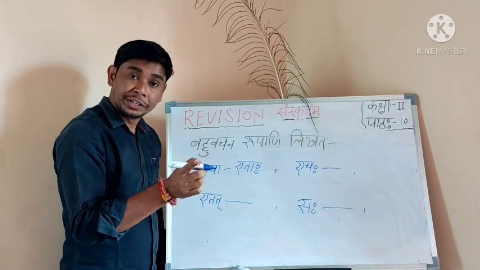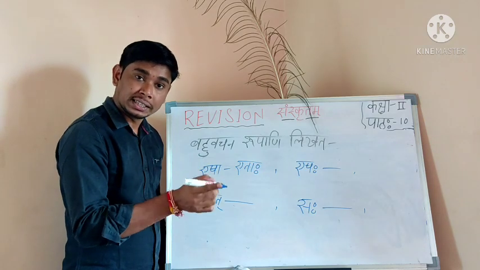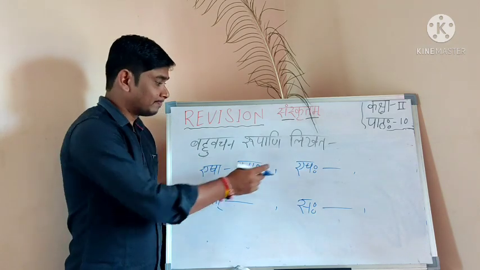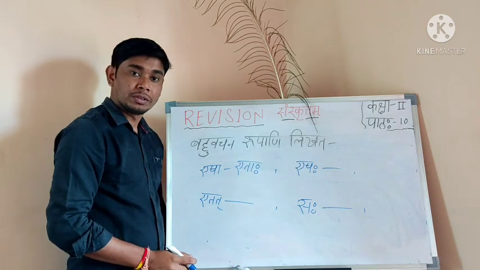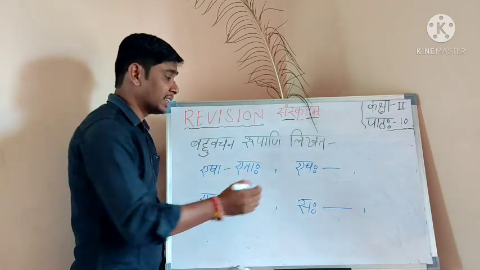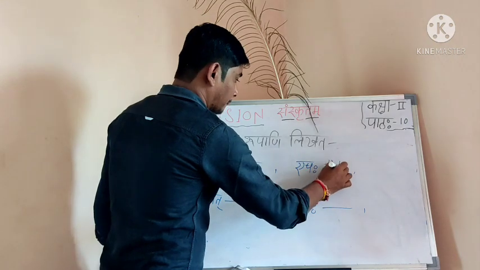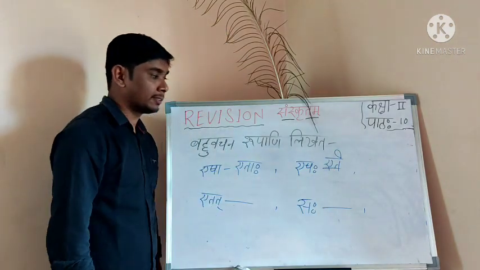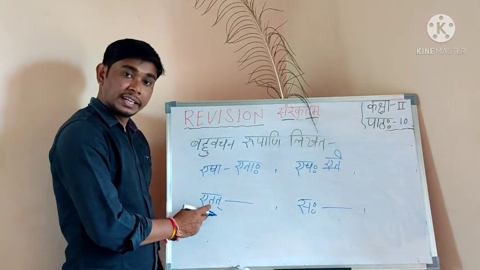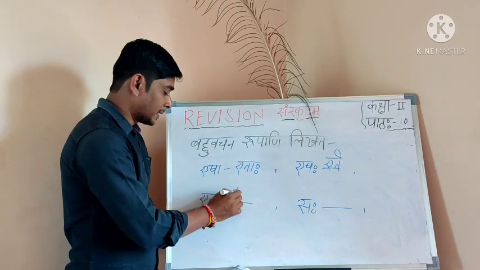You read properly in your textbook. In the exercise it is there. Esha, etaha. Then eshaha is singular, plural ete. Correct? Etat, etani.